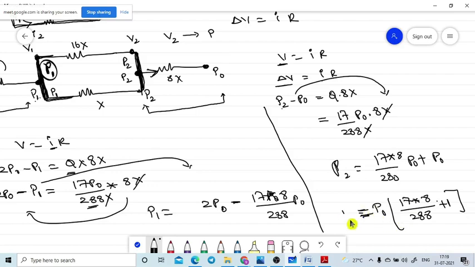So we are telling that the P1 and P2 values are in terms of P0 only. They are not given the P0 values. We need to represent the pressure values at E and F in terms of P0 only.